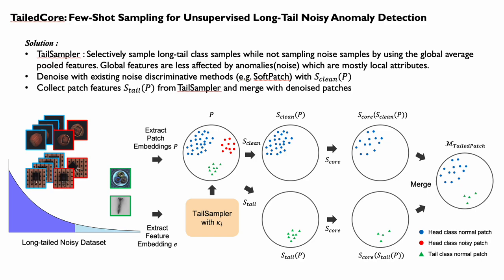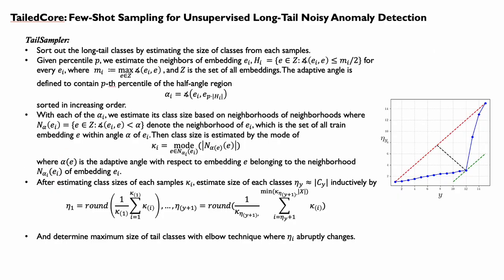To this end, we propose TailedCore, which separates the tail classes exclusively with tail sampler, a novel class size predictor that estimates the class cardinality of samples. Specifically, tail sampler uses the global average pooled features of samples, which are less affected by anomalies, as most of the anomalies are local. After tail classes are sampled, we utilize a noise discriminative model for denoising and merge the features from each sample. To explain more specifically, we first estimate the class size of each sample.